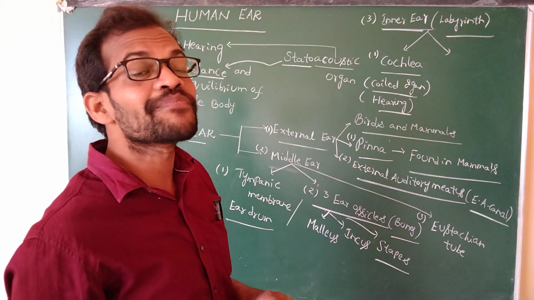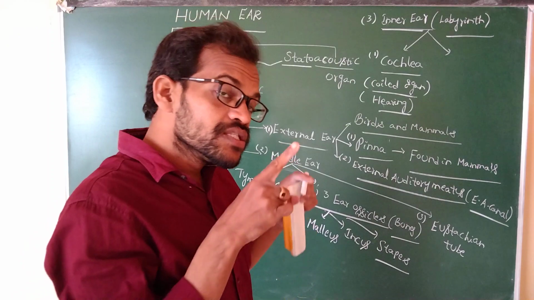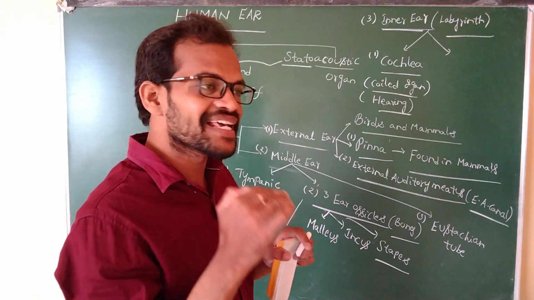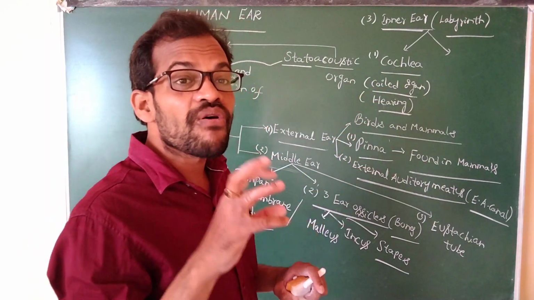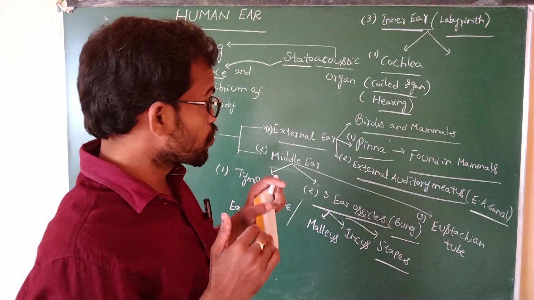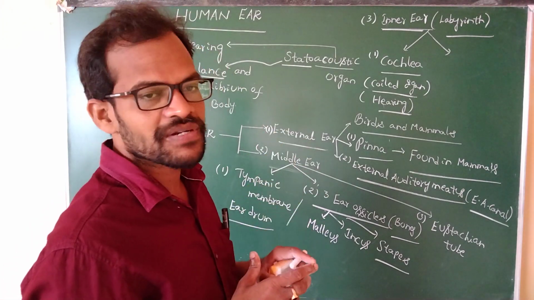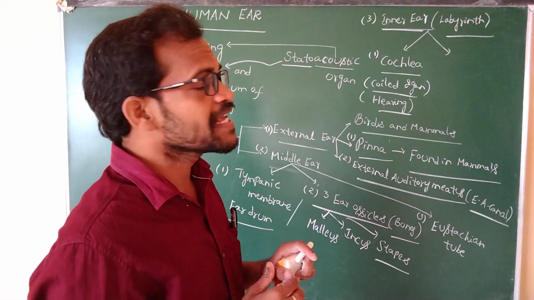Which organ is helpful for hearing? Once the pinna receives the sound waves, they pass into the inner ear. The cochlea consists of receptors that are helpful for the hearing process.